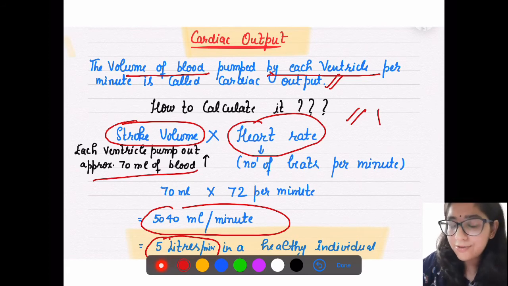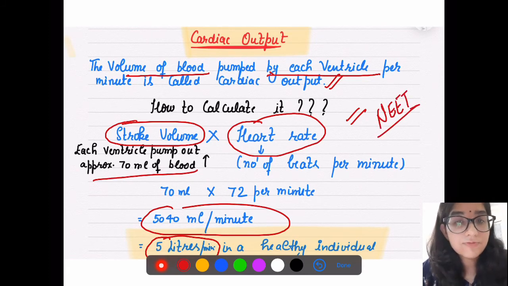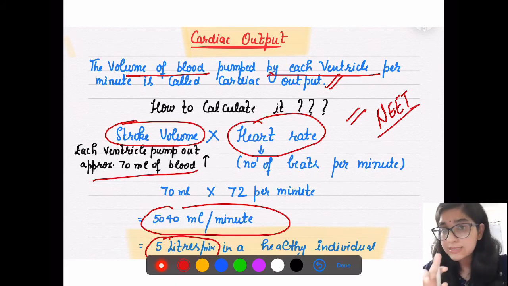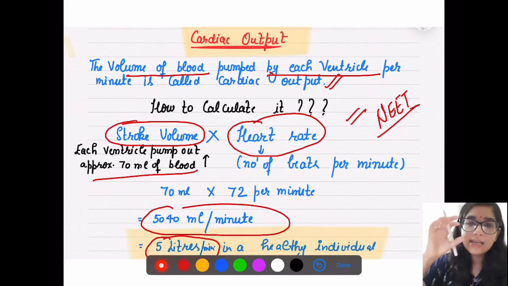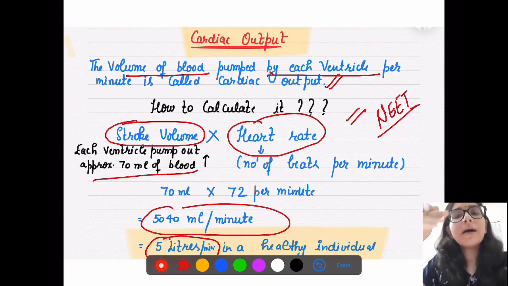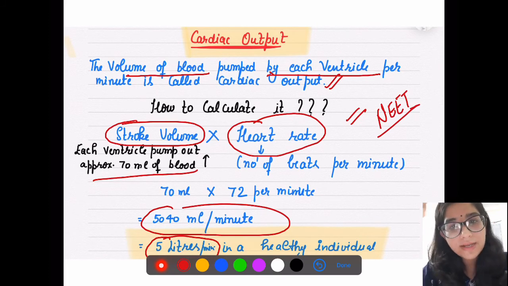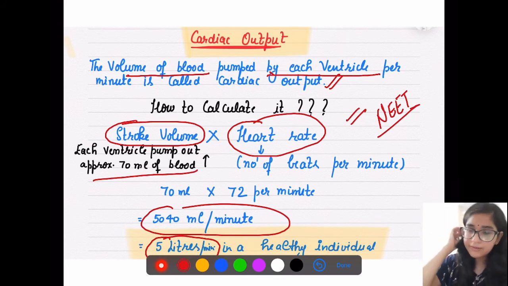I hope that if any kind of numerical comes from this topic, you can easily solve it, because you know stroke volume is how much volume each ventricle can pump out, that is 70 ml. Beats per minute, heartbeats, that is 72 per minute, right?